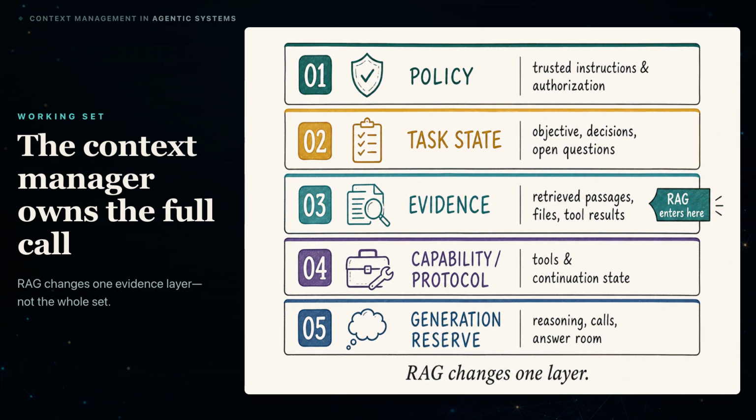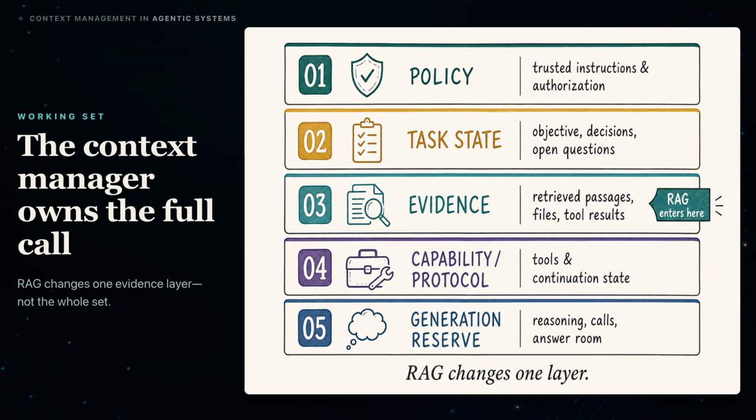A model call contains more than evidence. It carries trusted instructions and authorization constraints. It carries the current objective, prior decisions, commitments, and open questions. It may carry retrieved passages, user files, tool results, tool definitions, and provider-specific continuation state. And it needs generation reserved for reasoning, calls, structured output, and the answer. Context management allocates and maintains this complete working set.